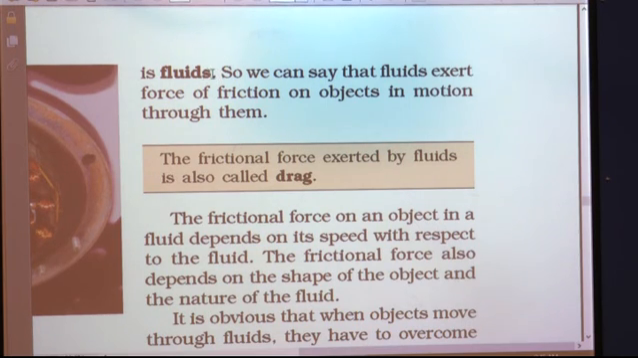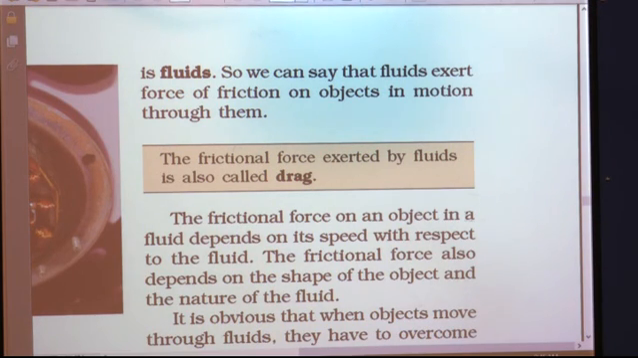So, because of this property of fluidity, liquids and gases are called fluids. We can say that fluids exert force of friction on objects in motion through them. So when objects are moving in such fluids, even they experience friction. Why? Because fluids exert force of friction on these objects. The frictional force exerted by fluids is also called drag. What is drag? It is a frictional force exerted by fluids, meaning liquids and gases, that is called drag.